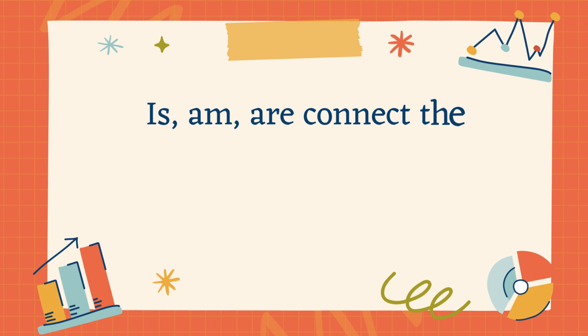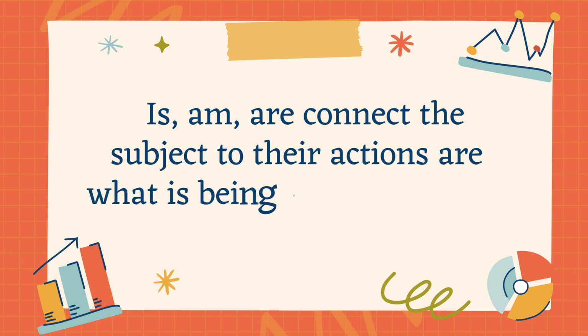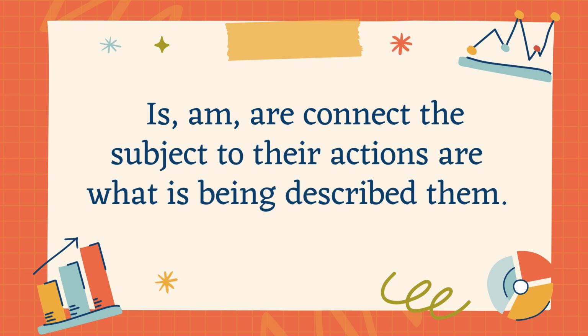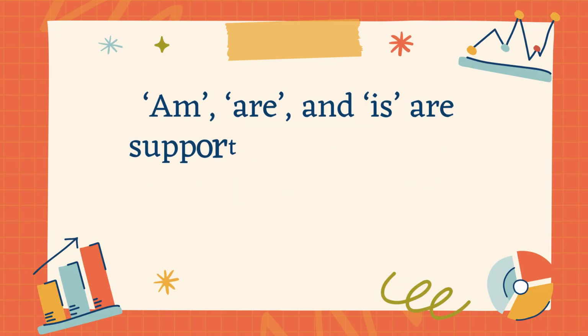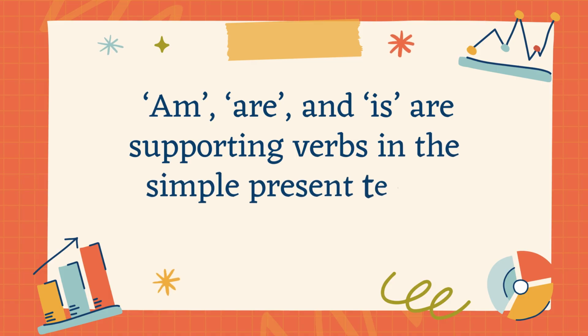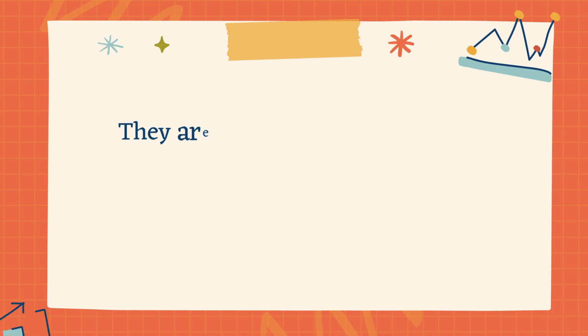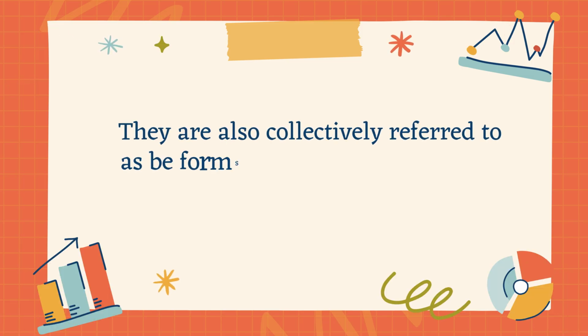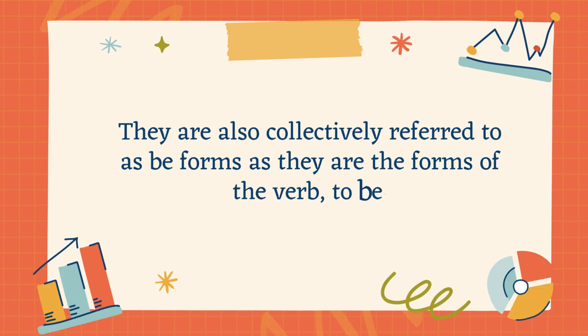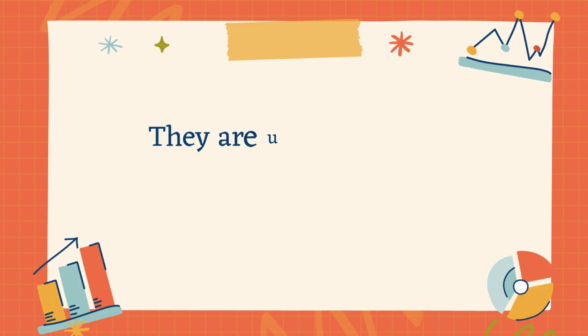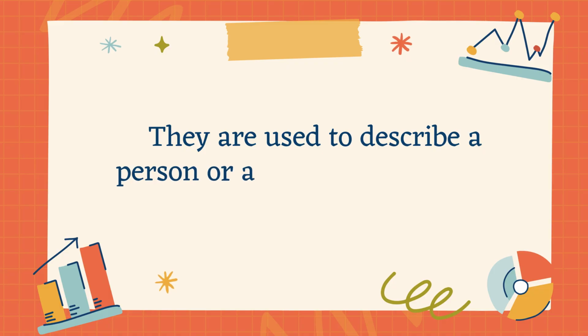Is and am connect the subject to their actions or what is being described. Am, are, and is are supporting verbs in the simple present tense. They are also collectively referred to as be forms, as they are the forms of the verb to be. They are used to describe a person or a thing in the present.